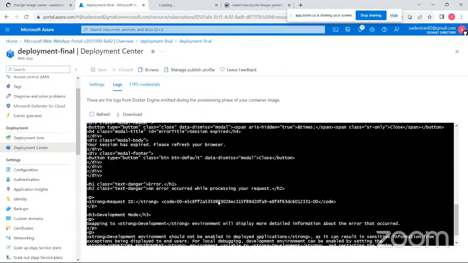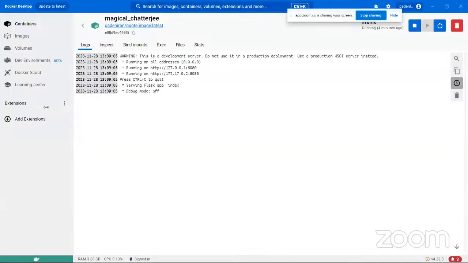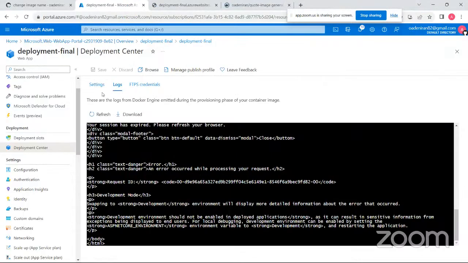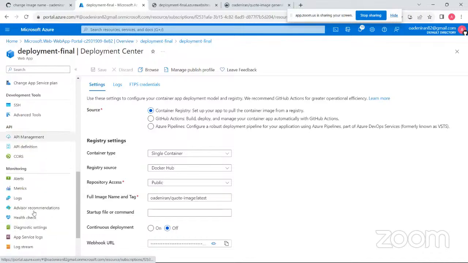Refresh your browser. So I think, as you can see from here also, the issue is actually between Docker and this, because it's working locally. This is the image I put locally and it is working. But then trying to put that same image here, you are getting an issue.